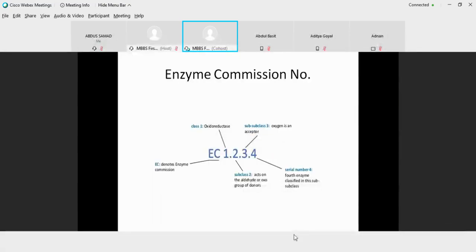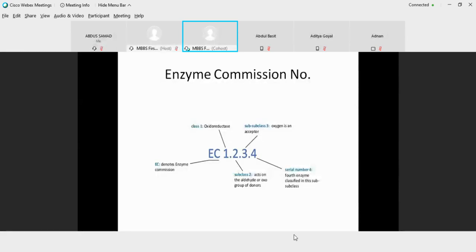Then this is the latest type of classifying an enzyme, and this is known as the enzyme commission number. Enzyme commission number is designated by 4 digits. The first digit tells you about the class, like for example, if 1 is written, it indicates that it's an oxidoreductase. Then if number 2 is written, it is said to be a subclass of an enzyme.